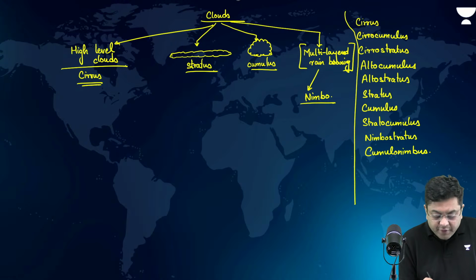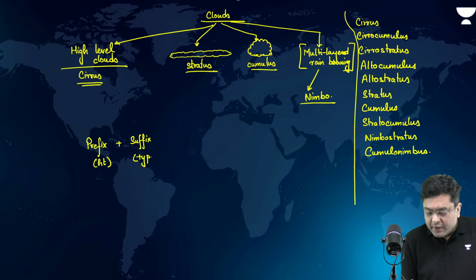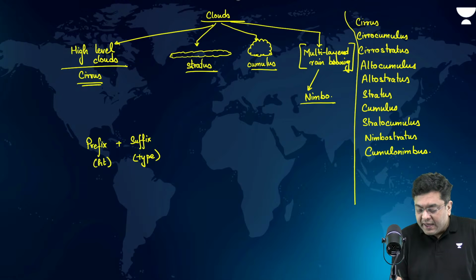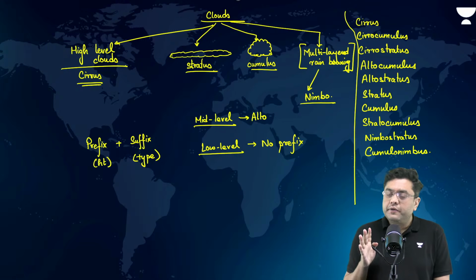Then you have the prefix of the cloud that is associated with height, plus the suffix of the cloud which is associated with the type. So, high level: cirrus. Mid level: you have the prefix alto, which is used. Low level: no prefix. Okay. These are the basic norms of the naming of the clouds.